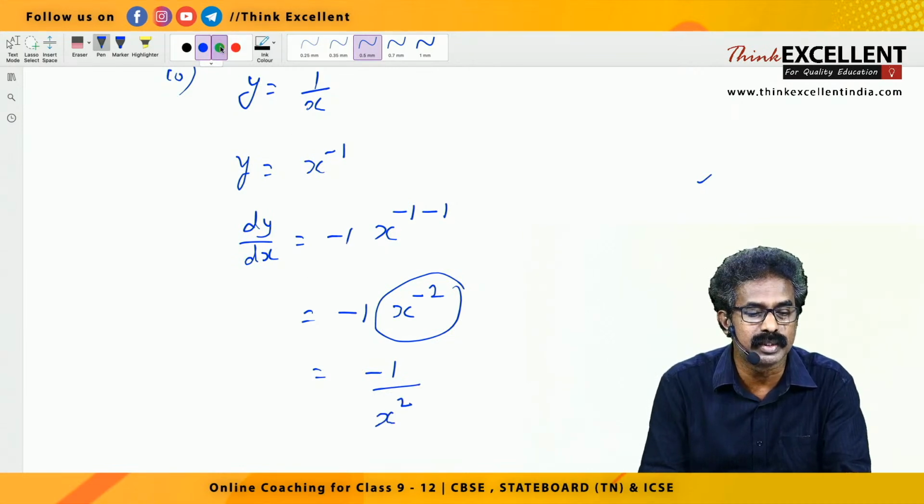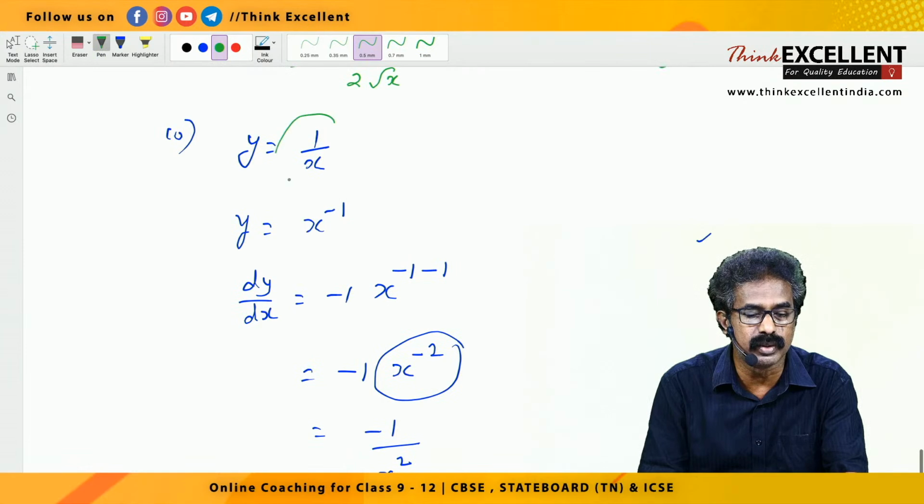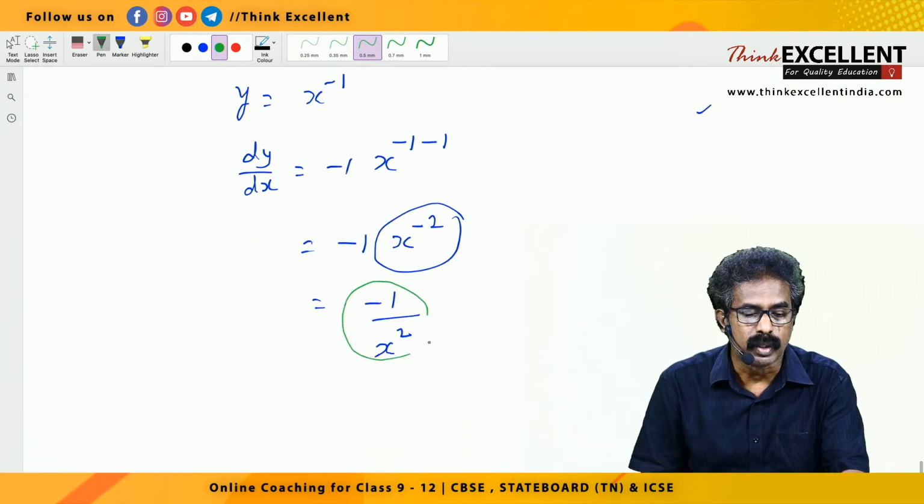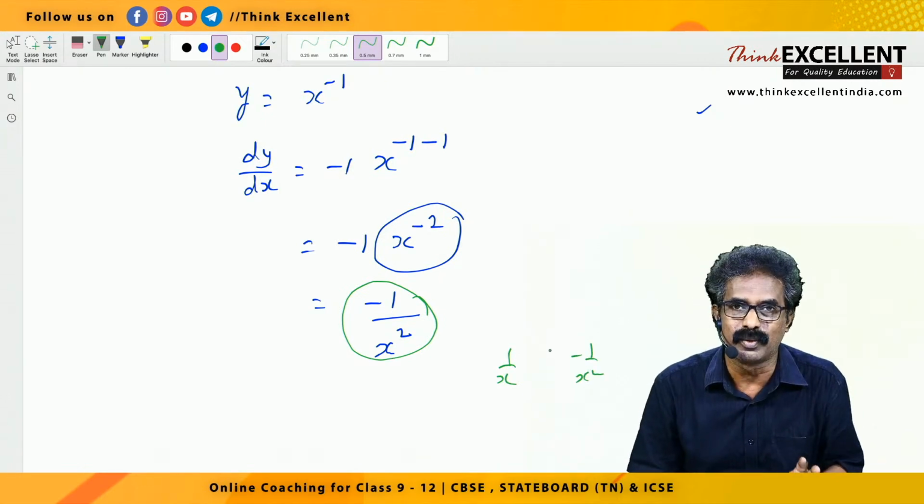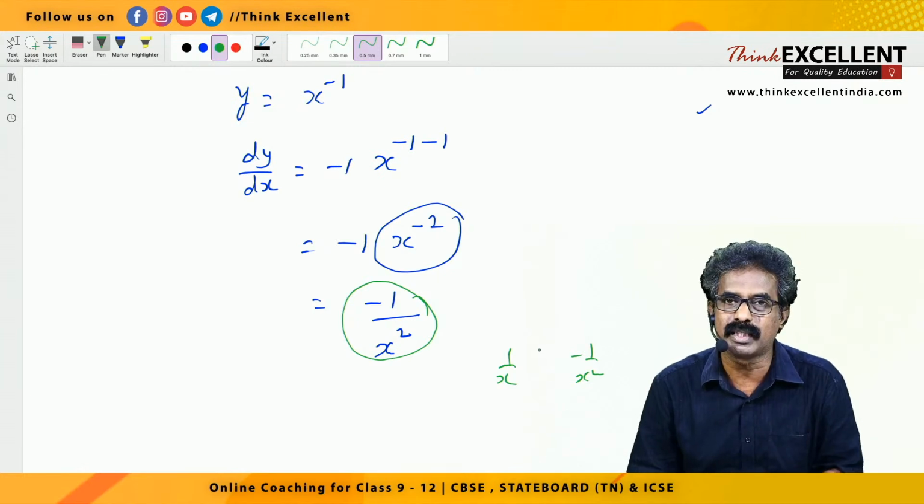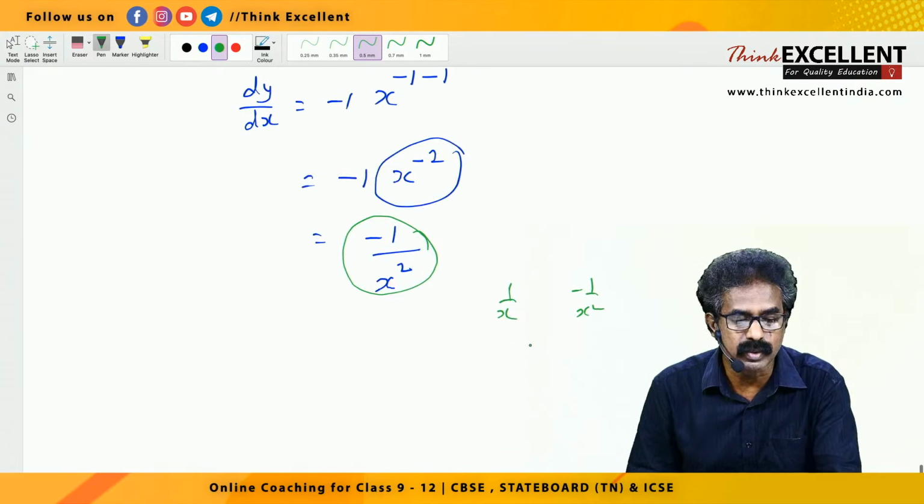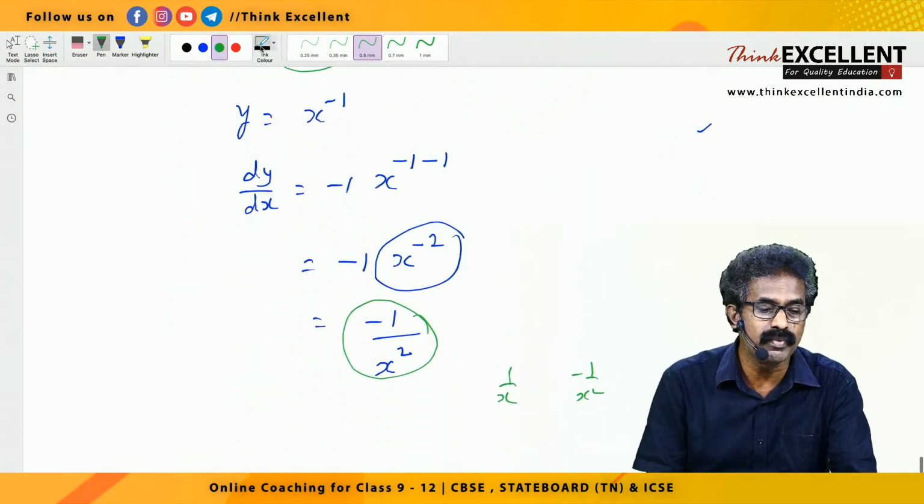So you already study this, right? 1 by x derivative is minus 1 by x square. Most of the students will study this. Root x derivative is 1 by 2 root x. Log x derivative is 1 by x. 1 by x derivative is minus 1 by x square. But I have given one more formula for you.